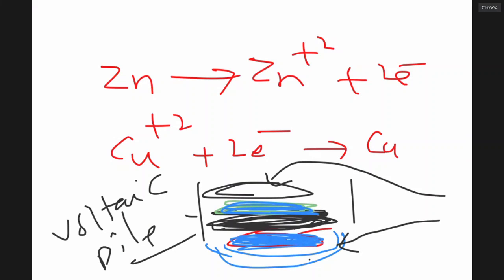Now let us see how this electric power has come and how it is relevant to our chemistry in the next class to come. Now our time is up. Thank you. We will be studying electrochemistry next week.